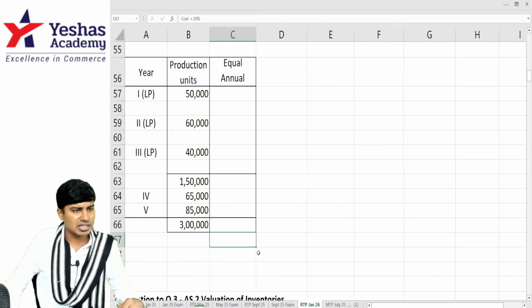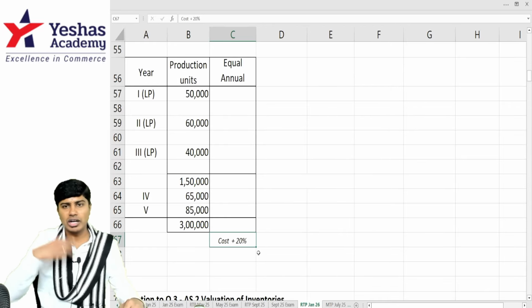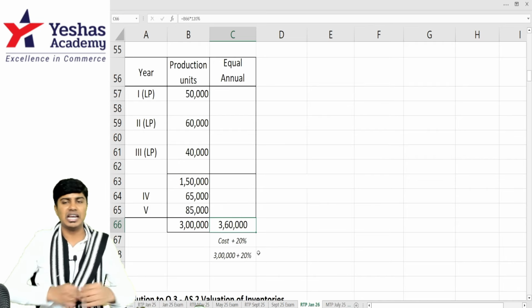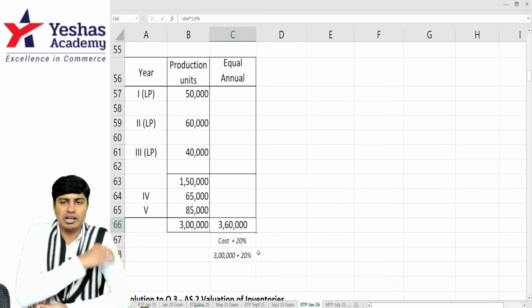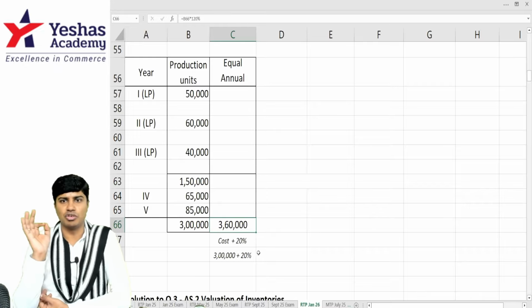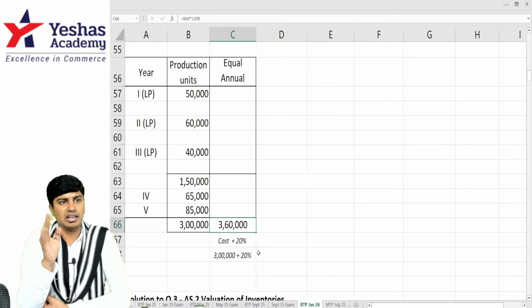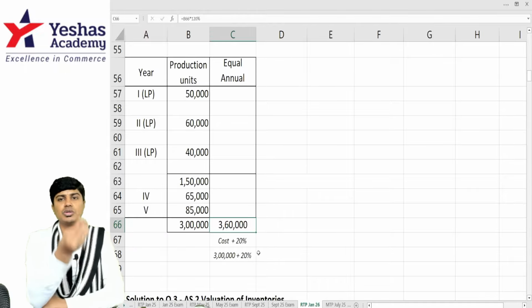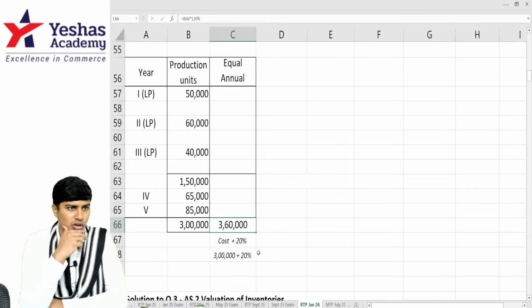My asset's value is 3 lakh. On 3 lakh, I want to collect 20% extra from my client. 3 lakh plus 20% comes to 3 lakh 60. So if I give the asset on lease for the entire 5 years of its useful life, I want to collect 3 lakh 60. If I collect 3 lakh 60, my asset cost is 3 lakh, I will earn 60,000 rupees as profit, which is 20% of the cost.